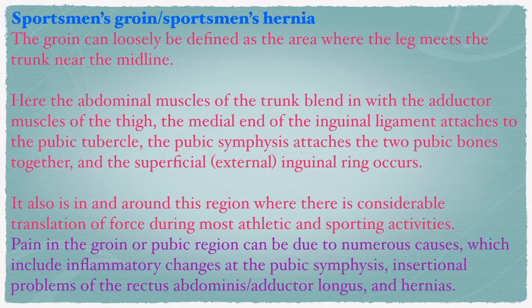It is also in and around this region where there is considerable translation of force, right? Force during most athletic sporting activities because of running or triple jump or whatever it may be, where the movement includes the abdominal wall and lower limbs.